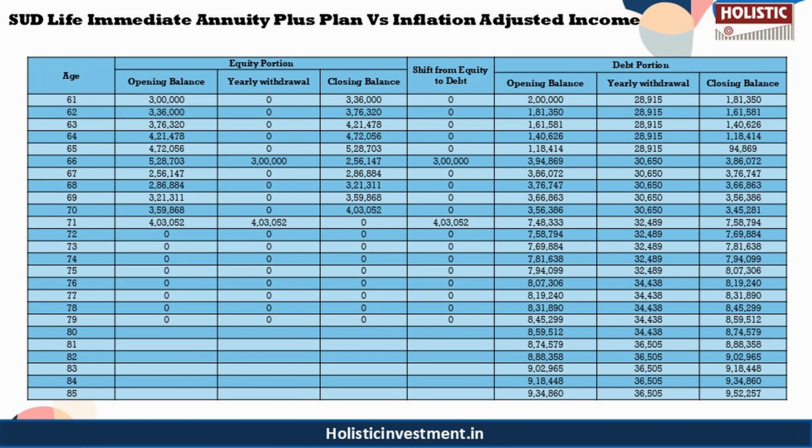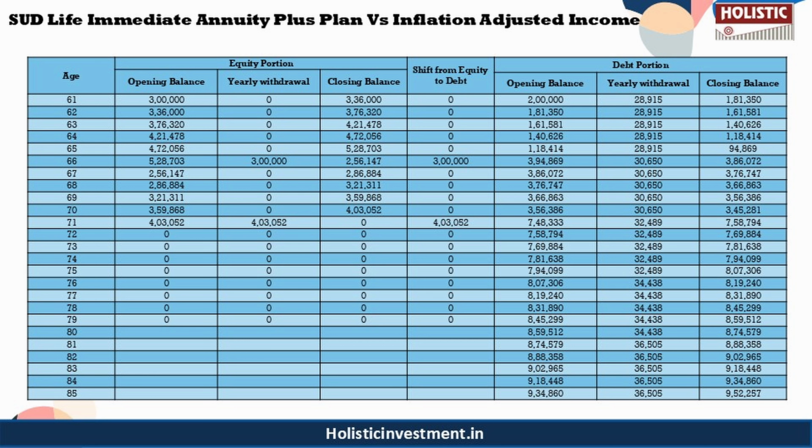So to address this, we are going to blend equity with fixed income instruments, which can help us enhance returns and safeguard our purchasing power. So for inflation adjusted income, let us imagine a scenario where we are going to blend equity and debt. So let's revisit the earlier example of a 5 lakh corpus in the SUD policy.